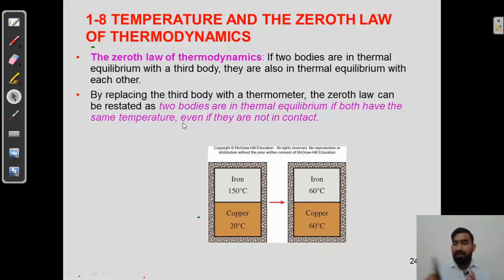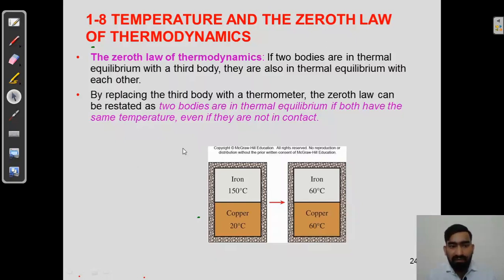Let's say my mobile is a third body, and with respect to this third body, this body number 1 is in equilibrium, this body number 2 is in equilibrium, they are also in thermal equilibrium with each other. In that case we can say that body number 1, body number 2 and body number 3, or system 1, 2 and 3, all three are in thermal equilibrium with respect to each other.